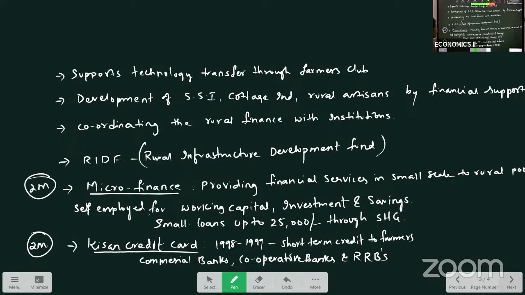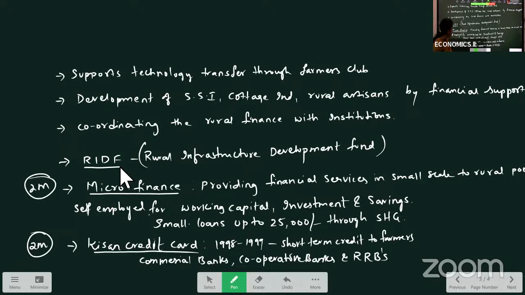And it coordinates with rural finance institutions. How the rural finance is provided, how the institutions are working, what institutions are there, all these will be coordinated with NABARD.